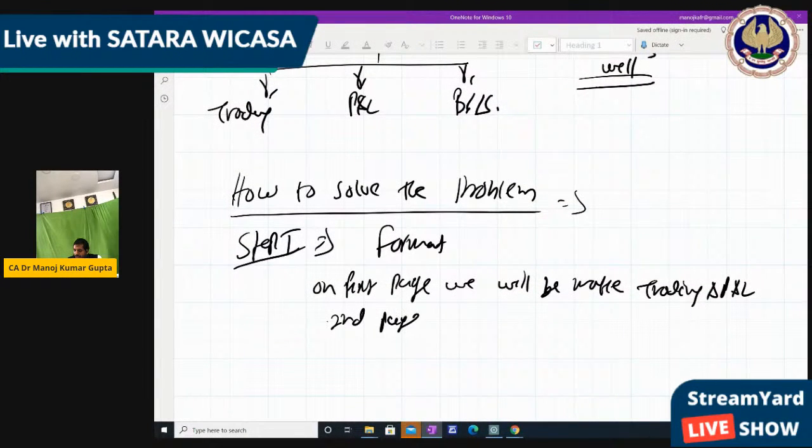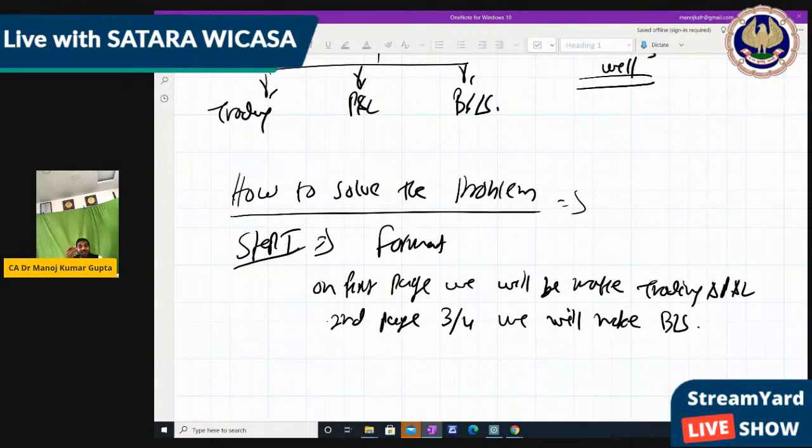On the second page, 3/4, we will make the balance sheet. Which balance sheet? Normally the closing balance sheet. Because they give the trial balance, it is easy to make the final account.